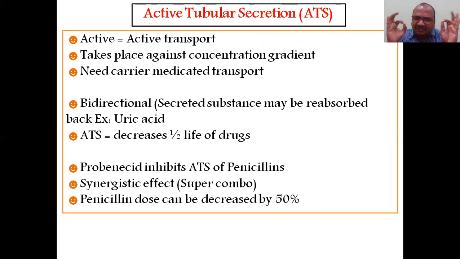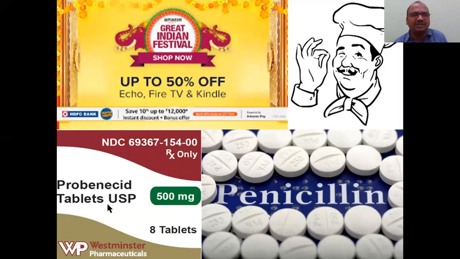Okay, synergistic effect: penicillin with probenecid. The penicillin dose can be reduced by 50% because it is a bumper offer. I will show you what happened here. This is probenecid. This is penicillin. If you are giving both in combination, you can reduce the penicillin dose by 50% because penicillin secretion will be avoided by the probenecid, right? So that's why up to 50%, just like the Amazon Great Indian Sale, up to 50% off. It is an excellent combination, a super combination.